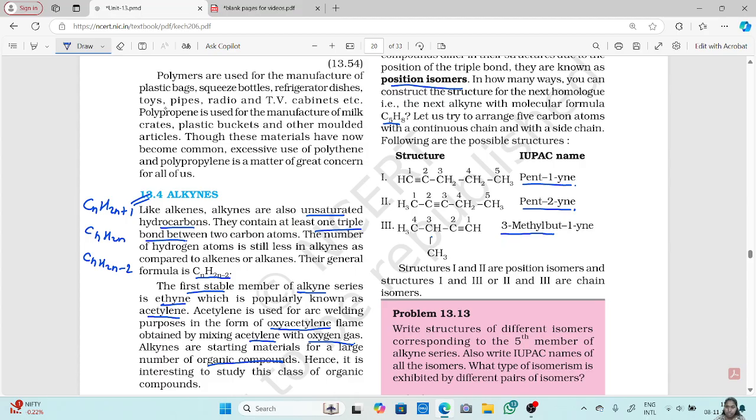Now structures 1 and 2 are position isomers because the triple bond is on the first carbon and the second carbon, and structures 1 and 3, or 2 and 3, are chain isomers, which differ in the chain system.